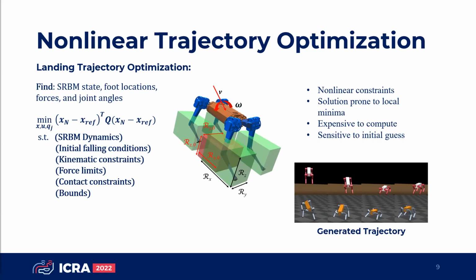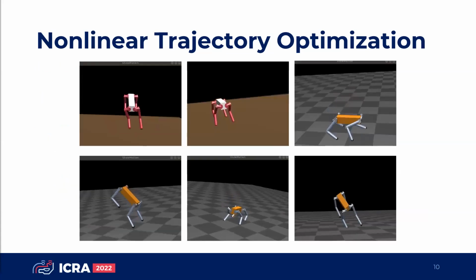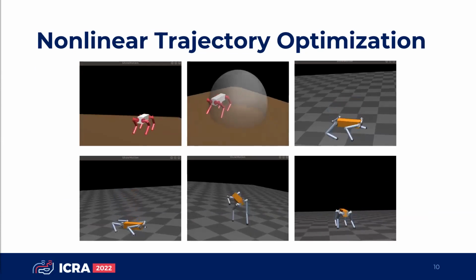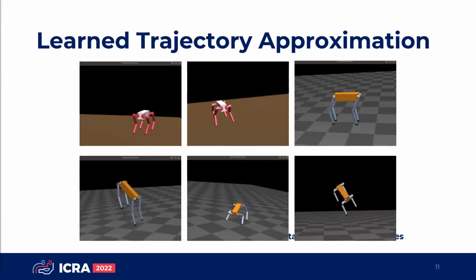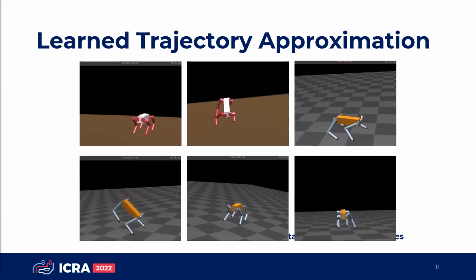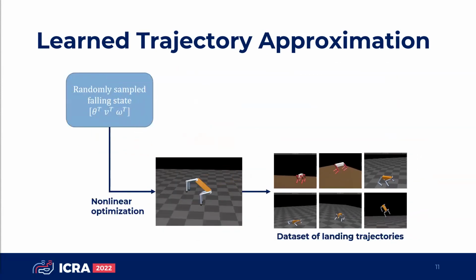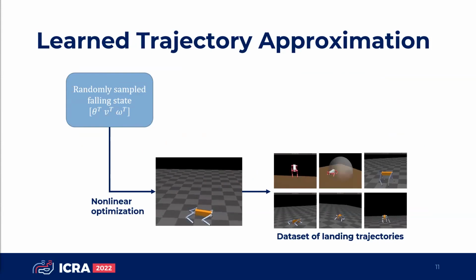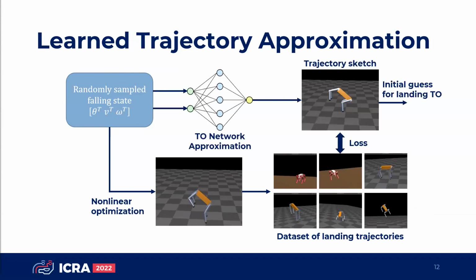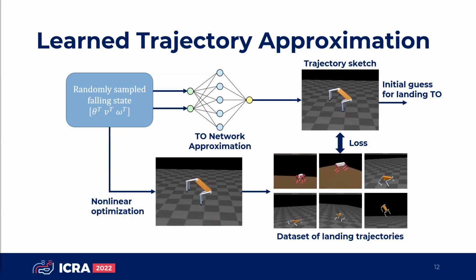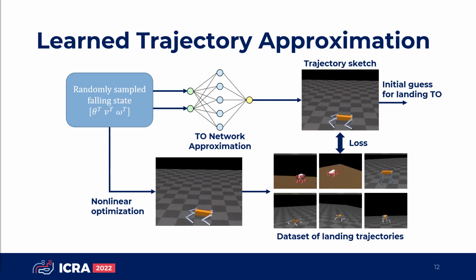In the bottom right is a visualization of an optimal landing trajectory with this formulation. However, offline, we can explore these solutions and discover trajectories that are both kinematically and dynamically feasible over a wide range of falling conditions. Despite the approximations to the model, the generated trajectories appear visually similar to landings demonstrated by quadrupedal animals. We generate a labeled data set of these trajectories with their respective falling conditions and train a neural network to approximate these trajectories in the data set, as has been done in other work. The output of the network can be considered to be a rough trajectory sketch that is close to the optimal solution, but not exactly the same.